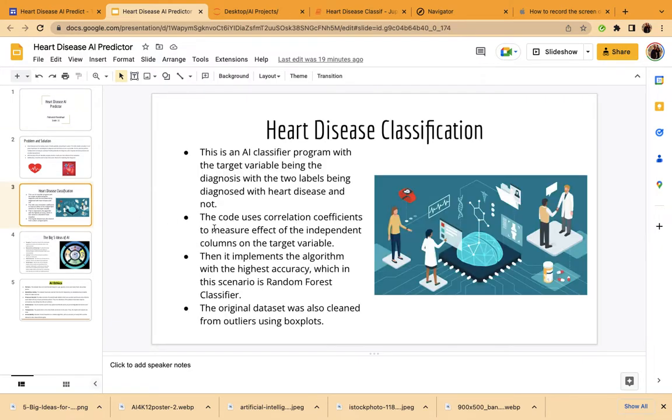Heart disease classification. This is an AI classifier program with the target variable being the diagnosis, with the two labels being diagnosed with heart disease and not. The code uses correlation coefficients to measure the effect of the independent columns on the target variable. Then it implements the algorithm with the highest accuracy, which in this scenario is random forest classifier. The original dataset was also cleaned from outliers using box plots.